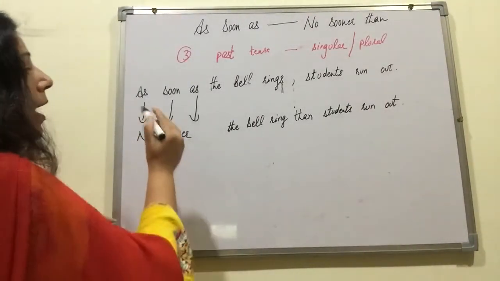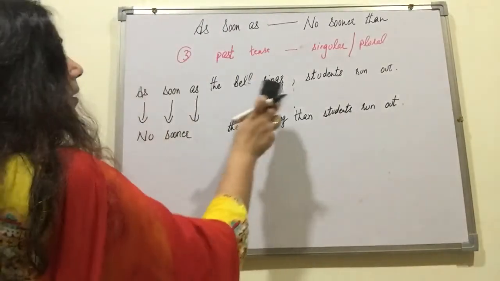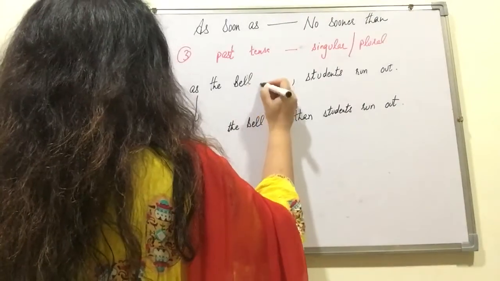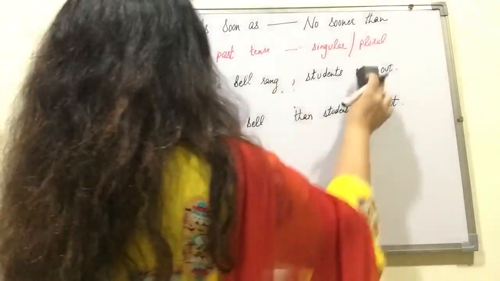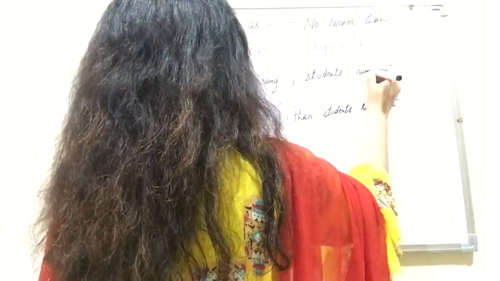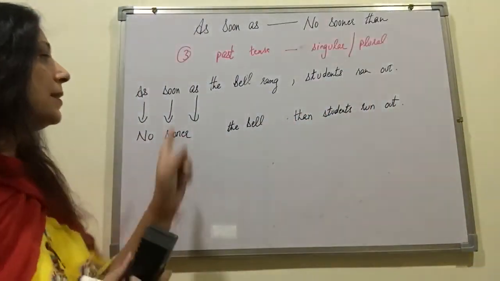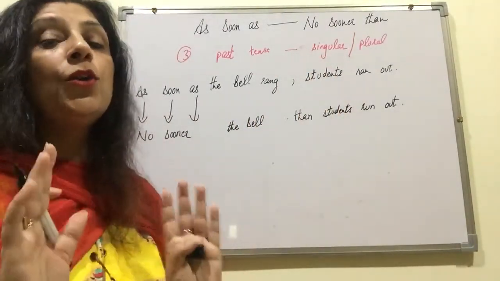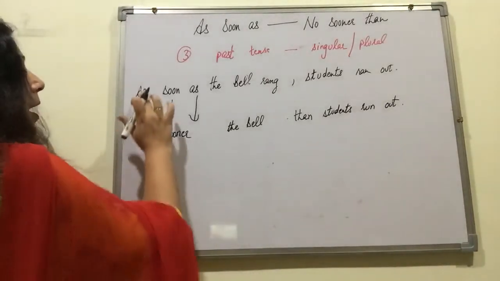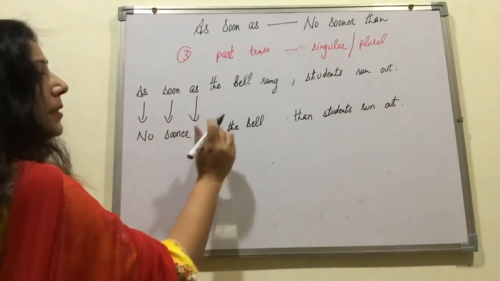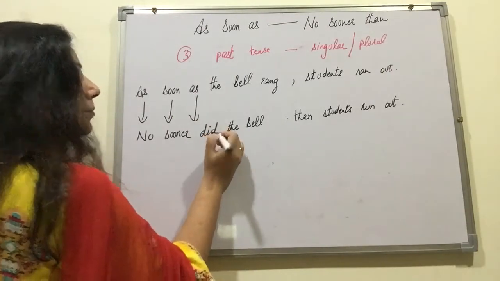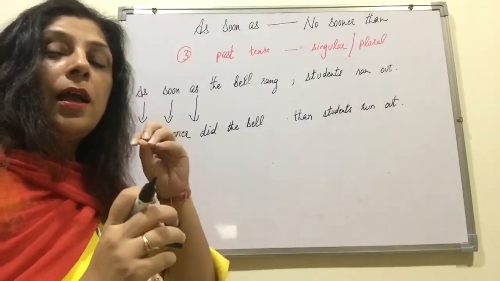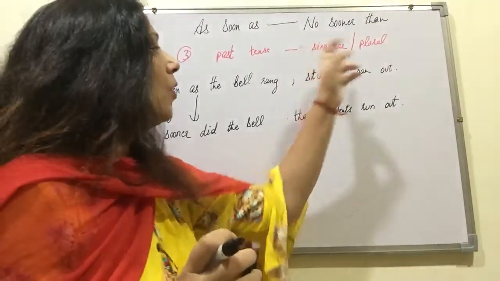Let us see how. As soon as the bell rang, students ran out. Now this is a sentence in past tense. As soon as the bell rang, students ran out. We can do it in 2 ways. Let us see how. As, no sooner. For past tense, the word is did or had. We can make it with both the words, irrespective whether it is singular or plural.